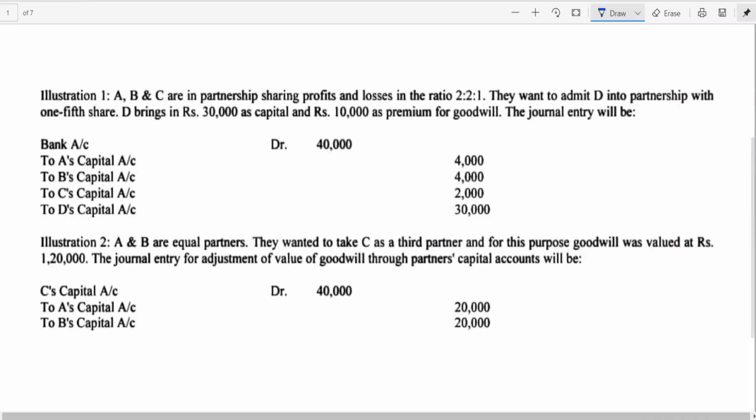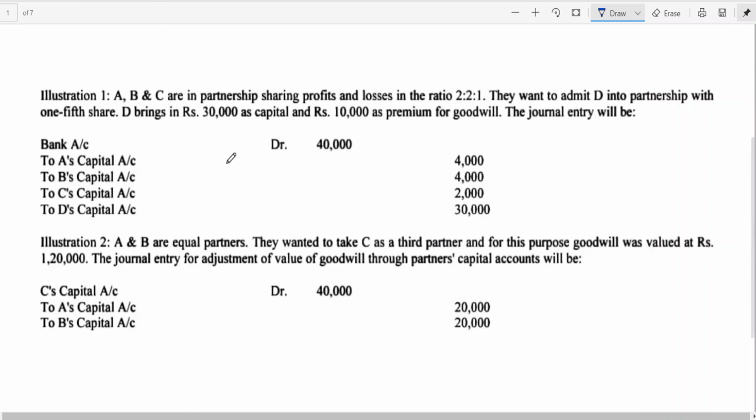And then revaluation of assets and liabilities, the entries part, then treatment of goodwill and transfer of undistributed profits and losses, capital contribution by the new partner, and adjustment of capital and new balance sheet. So those 7 points I have explained to you. Out of those 7 points, the treatment of goodwill entries we have learned. But with problems comes how we need to write the entries with the values that have been given. That I am taking up today before I go into the problem of admission of a partner.